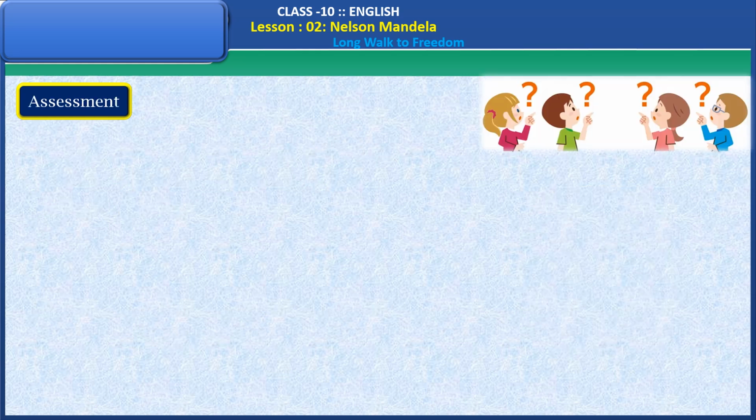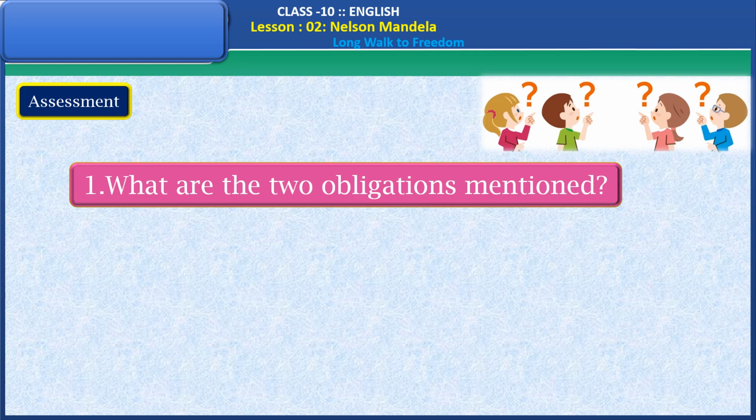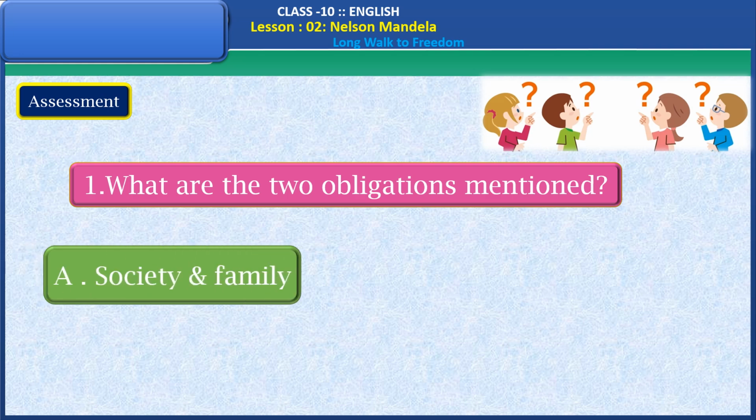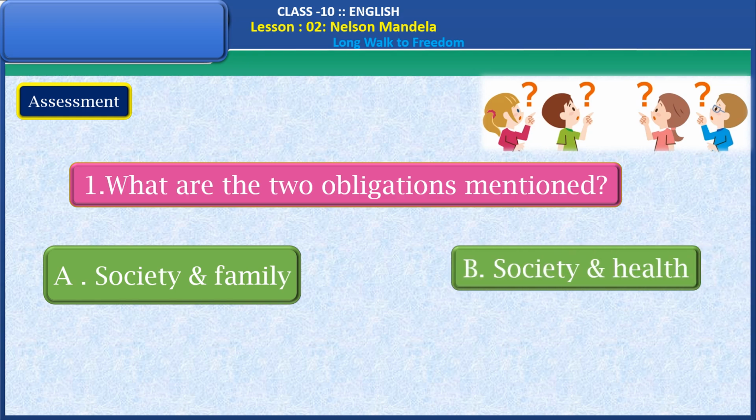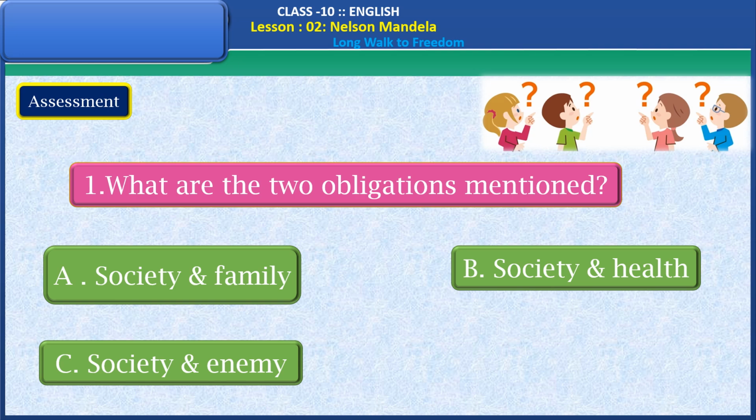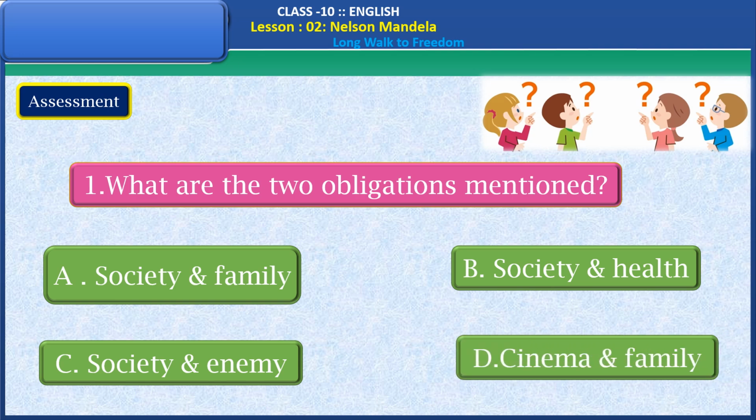Now let's have some assessment questions here. What are the two obligations mentioned? A. Society and family. B. Society and health. C. Society and enemy. D. Cinema and family. Find the right answer from these four options, dear students. Yes, the right answer is society and family. Well done, dear students.